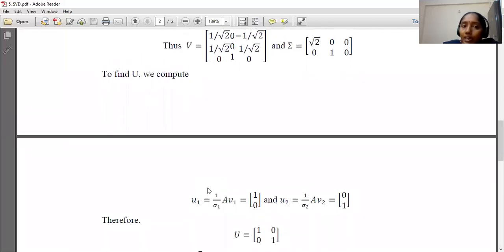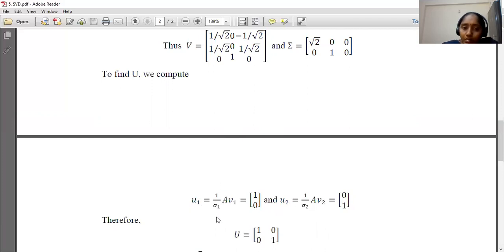U comes from the orthogonal matrix, which is of order m, the number of rows. That is, A is an m by n. V is a matrix of order 3. U is a matrix of order 2. So we have here two ways to find out U. One is by using the formulas, and the other one is orthonormal eigenvectors of A into A transpose. Here we discuss a simple one.